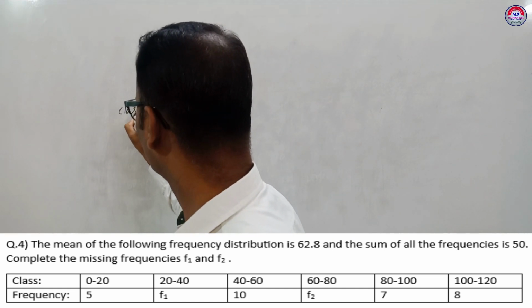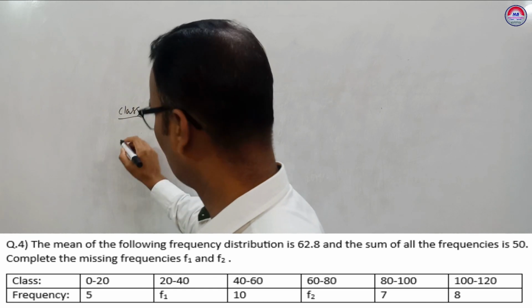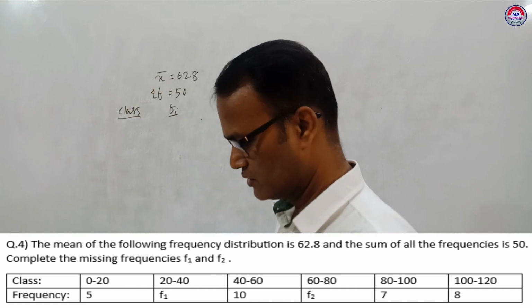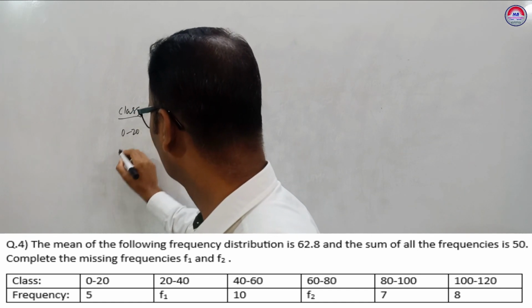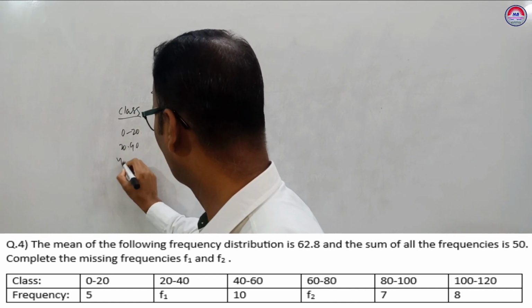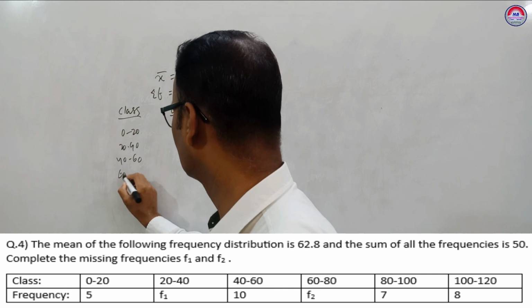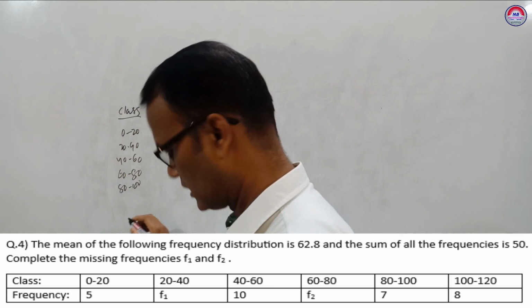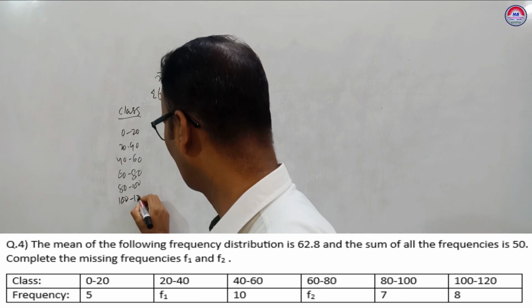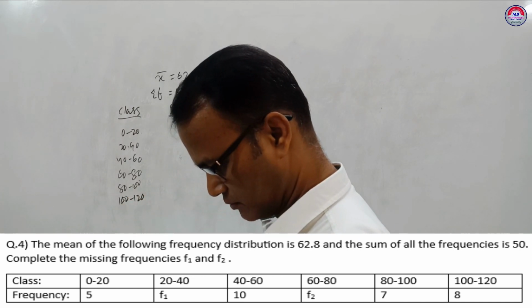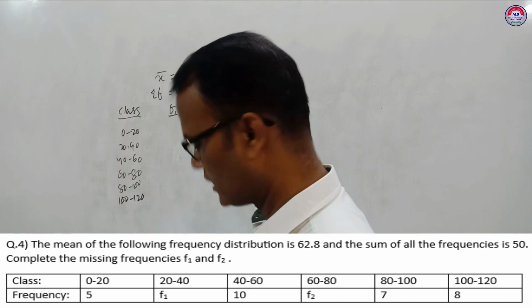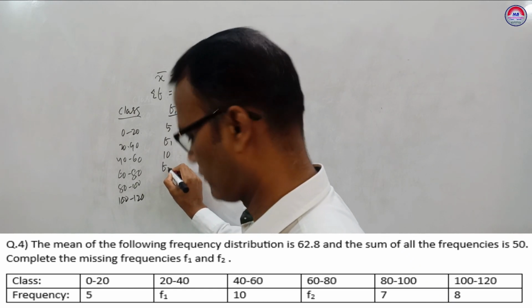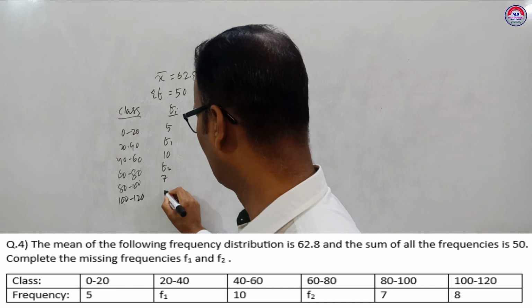Class given and frequency given. Class given 0 to 20, 20 to 40, 40 to 60, 60 to 80, 80 to 100, then 100 to 120. Frequency given 5, F1, 10, F2, 7, 8.